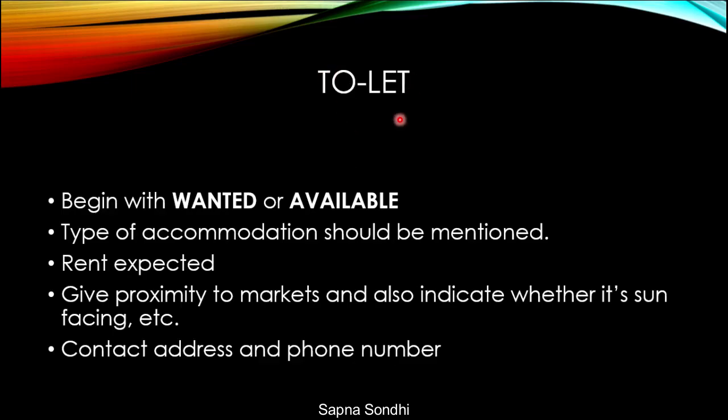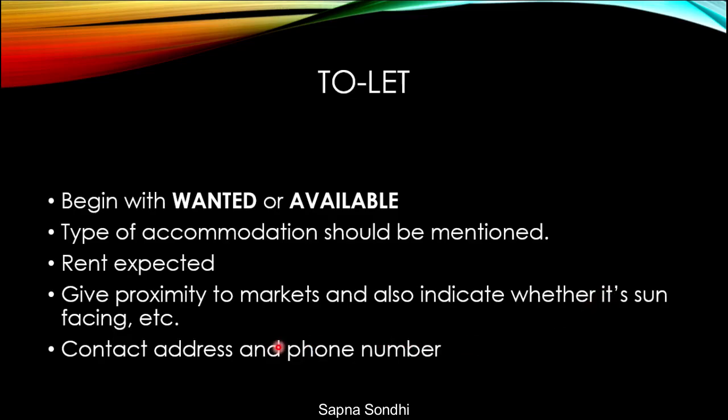You have to begin with wanted or available. Again, it should be in capitals. What is the type of accommodation that you are looking for or you are giving on rent? What is the expected rent that you are asking for or you're looking for? What is the location like? Proximity to markets. That means if the market is nearby. Also indicate whether it's sun facing or sea facing.